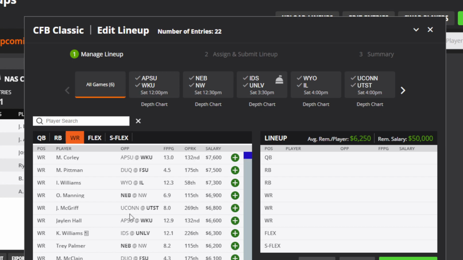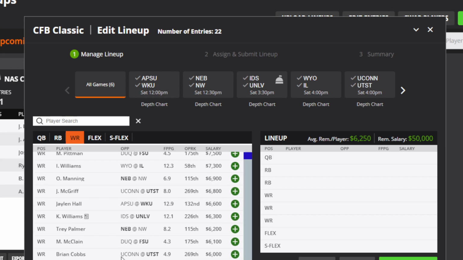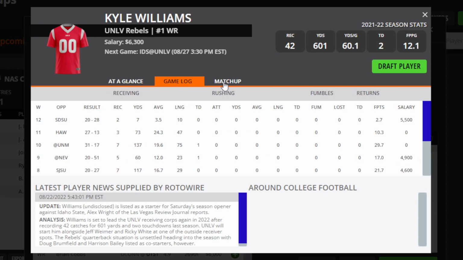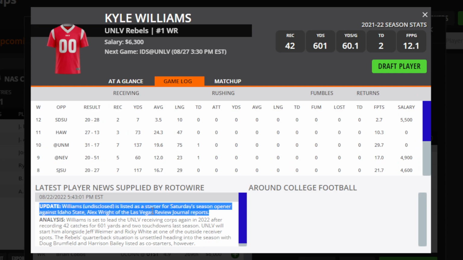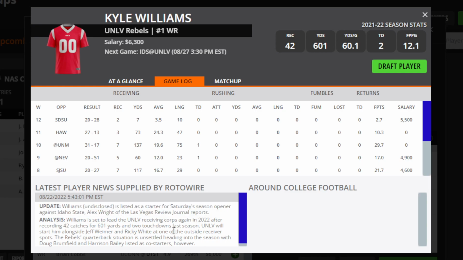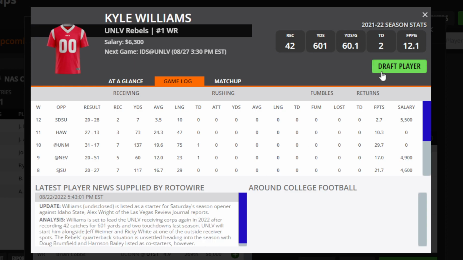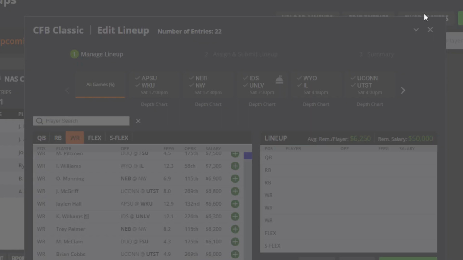Then the next guy that we like is Kyle Williams for UNLV. He actually has a little more upside for yards, and if they can score touchdowns, then he's probably going to be the main guy. He is listed as a starter for the team, so we definitely like that as well. He is the guy that's supposedly on track to be the leader in yards and catches and touchdowns, so we definitely like him as an option.